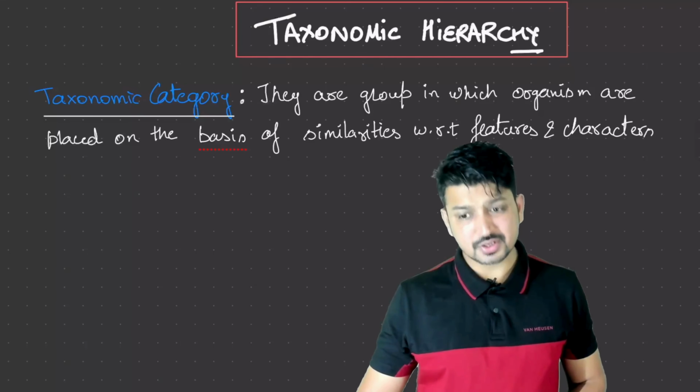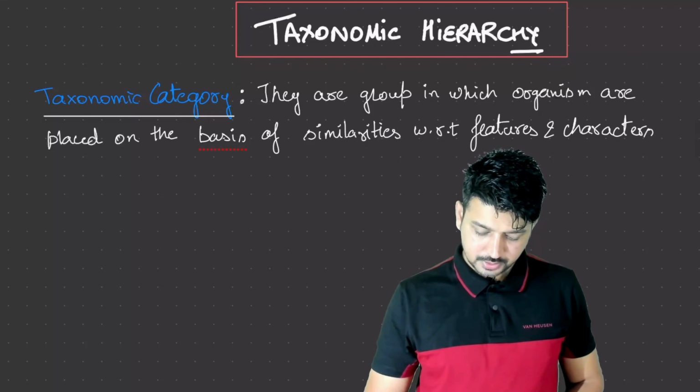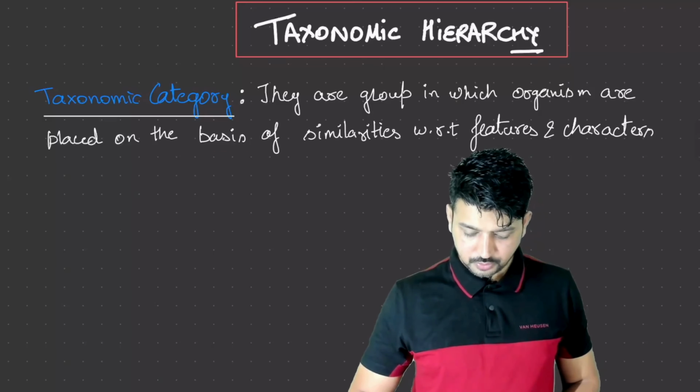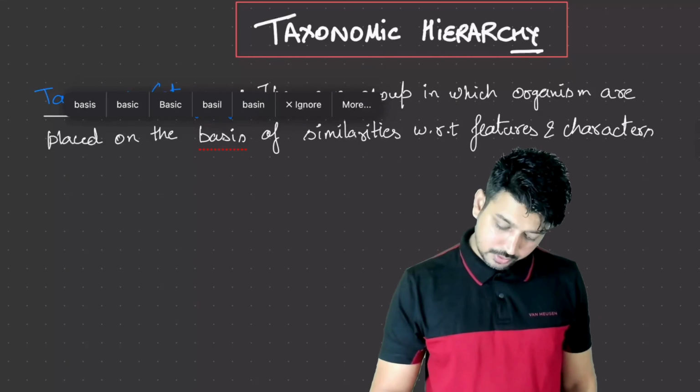So there are different features, there are different characters that we have to focus on in this particular segment, right? There are different parts which we are going to focus on. This is the main segment, this is the main part, so we are going to understand.